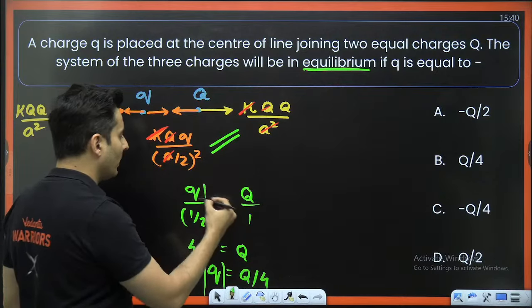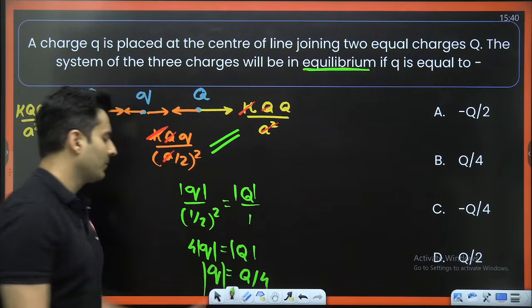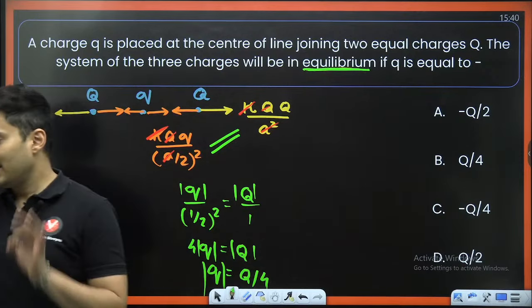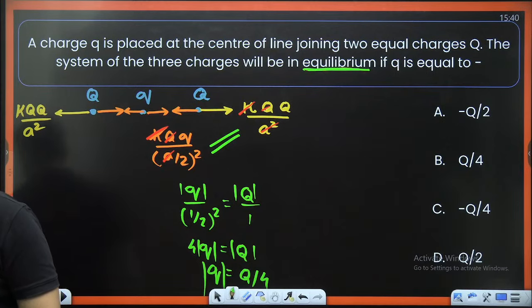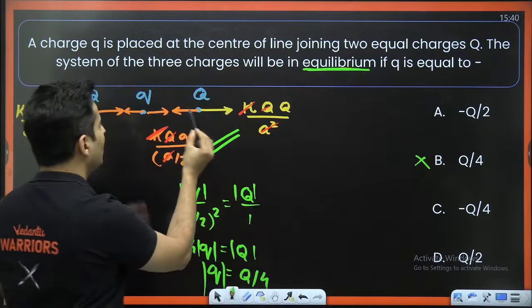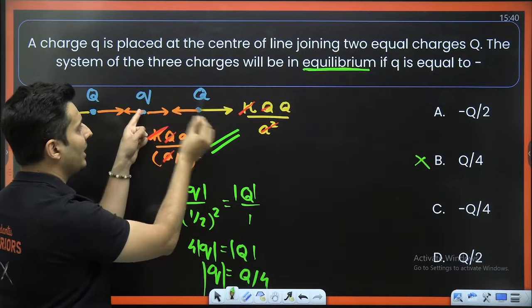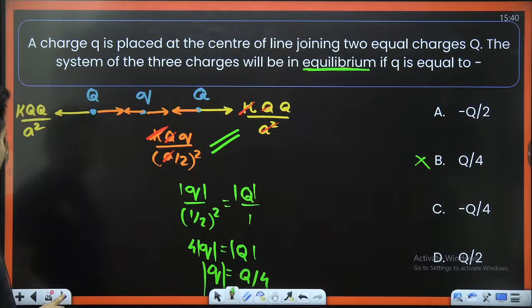Whatever I found out over here, remember, was just the magnitude of the charge. It has to be negative. A lot of people make that mistake and mark the answer as B. Be careful. It is not B. It has to be negative because there is an attractive force. How can both of them be of the same sign? It has to be of the opposite sign.